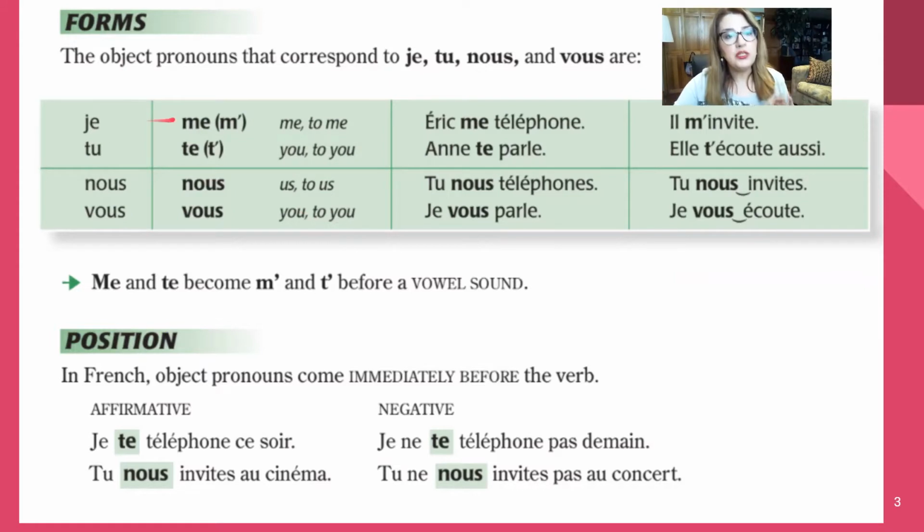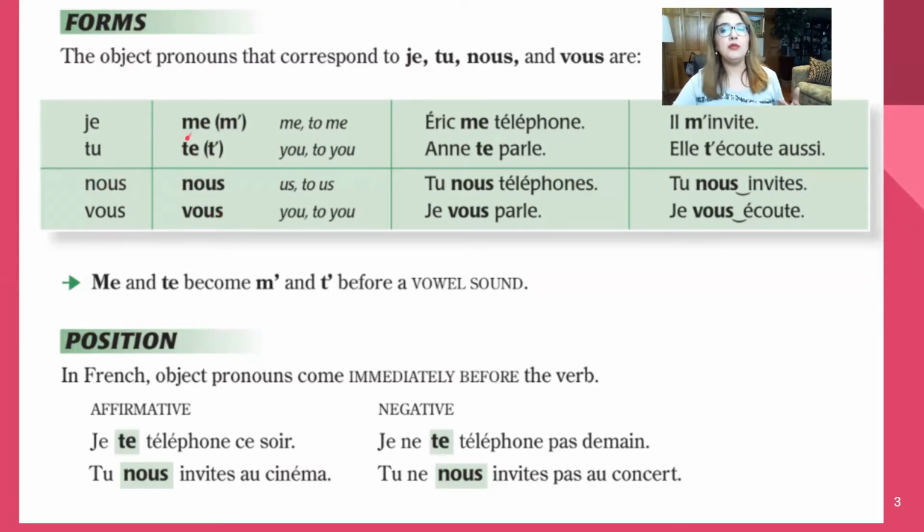And the object pronoun that corresponds to je is me, or m apostrophe, when it precedes a noun or a verb starting with a vowel. The object pronoun that corresponds to the subject tu is te or t apostrophe before a verb starting with a vowel. The object pronoun that corresponds to nous as a subject is nous. So here it's a subject, here it's a direct object, objet, pronom. The object pronoun corresponding to vous is vous.